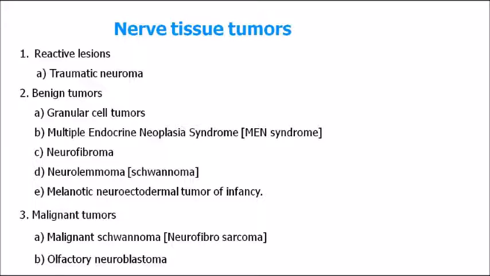Now the second type is benign tumors. Which are they? Granular cell tumors, MEN syndrome (multiple endocrine neoplasia syndrome), neurofibroma, neurilemoma. These two are very, very important from the MCQ viewpoint. Neurofibroma and neurilemoma are benign tumors of nerve tissue. Remember that. And the last one, melanotic neuroectodermal tumor of infancy. Coming to malignant tumors, we have two: neurofibrosarcoma, the malignant version of neurofibroma, and the second one, olfactory neuroblastoma.